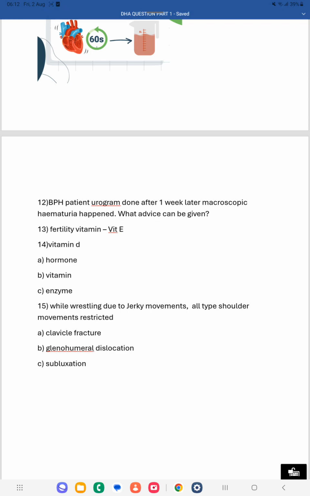Okay, the next one. While wrestling, due to jerky movements, all shoulder movements are restricted. So the diagnosis is clavicle fracture. In clavicle fracture, you will have difficulty moving the arm or shoulder. Because of the wrestling, a very big force is given to the shoulder area, so you can get difficulty in moving the shoulder, and shoulder movements are all restricted. So the answer will be clavicle fracture.